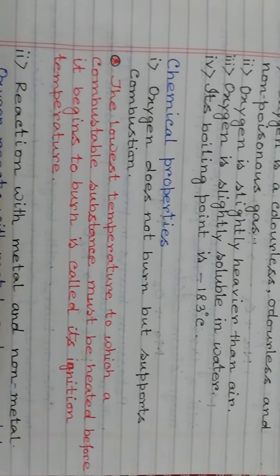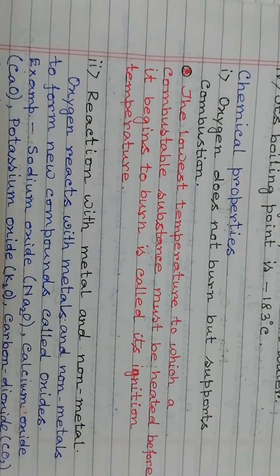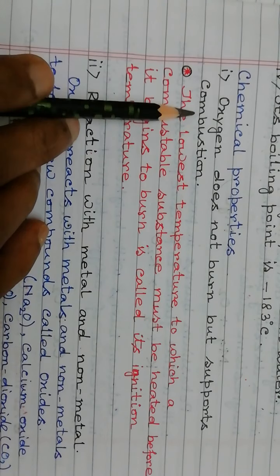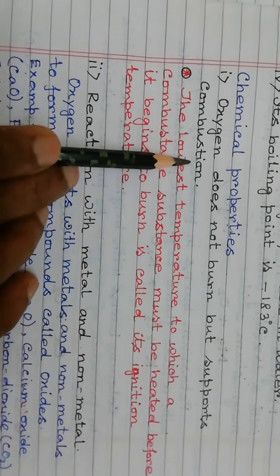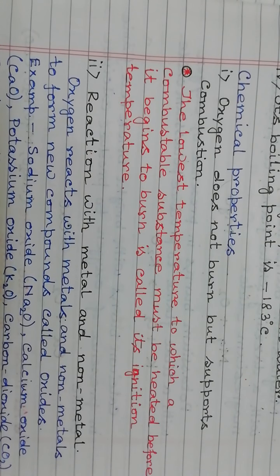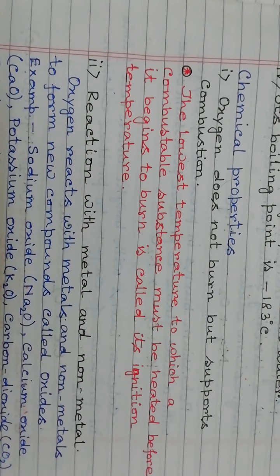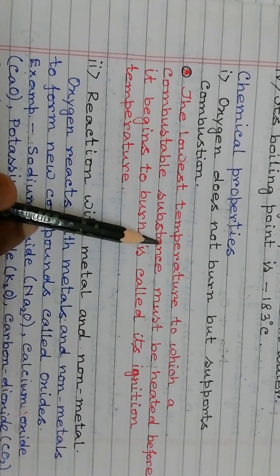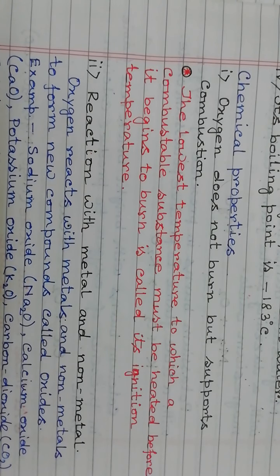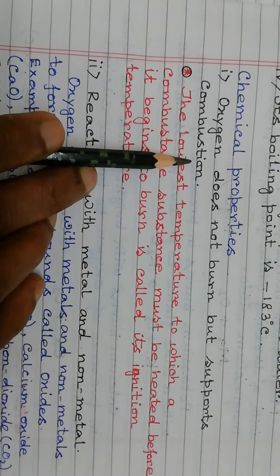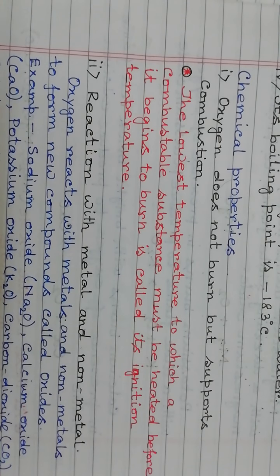Now the chemical properties of oxygen. Oxygen does not burn itself, but it supports burning. Oxygen does not burn but supports combustion. The substances which burn are known as combustible substances, and that which helps to burn is known as the supporter of combustion. Oxygen is the supporter of combustion.